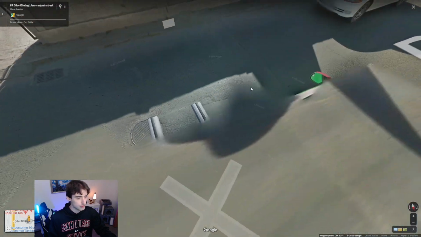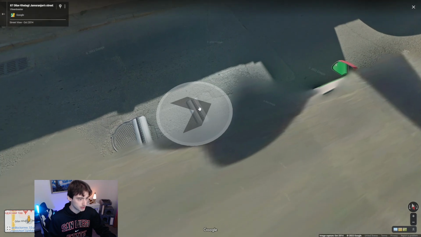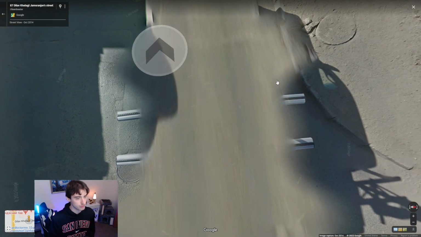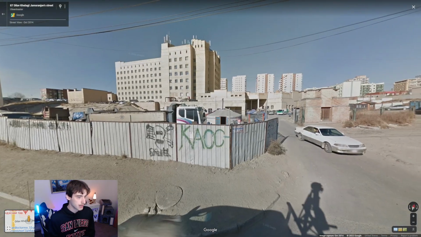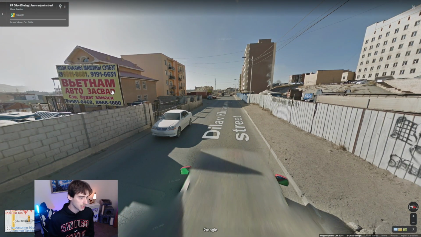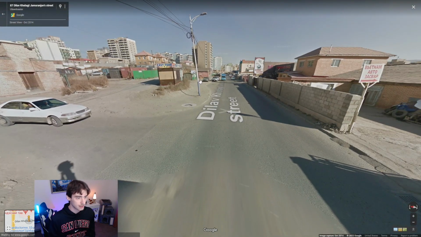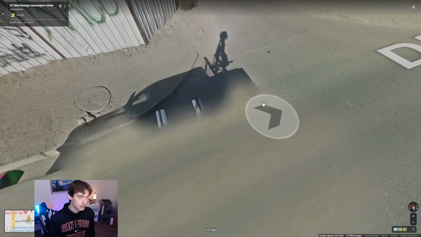If you do see a black stripe, it's kind of like the Dominican Republic almost, with these really big black roof rack stripes. This is actually going to be in Mongolia. Now, you can kind of tell you're in Mongolia based off the overall vibes. You'll see the language here and just the overall aesthetic of the city. But just because you don't see a backpack doesn't mean it's not Mongolia, is my point here.